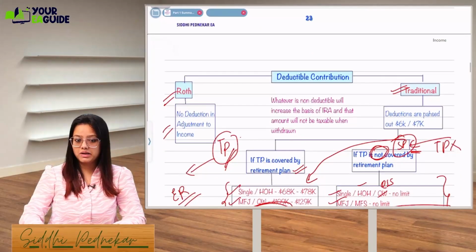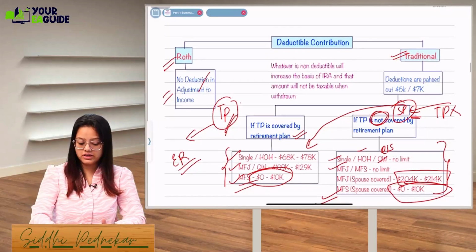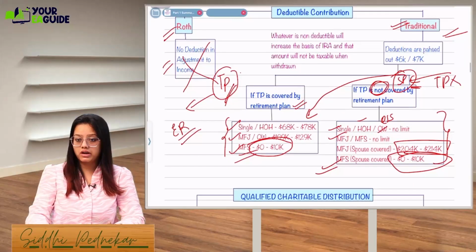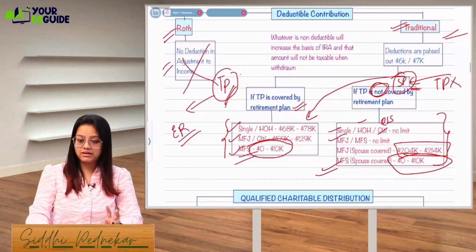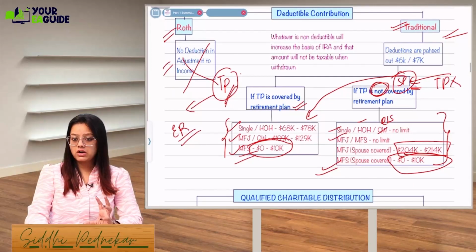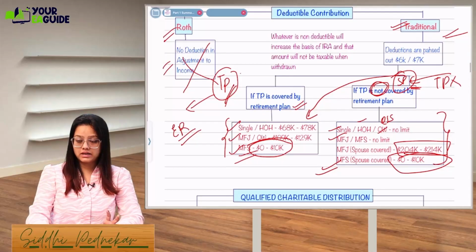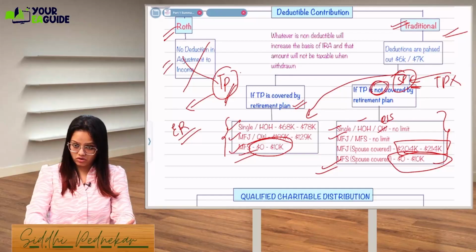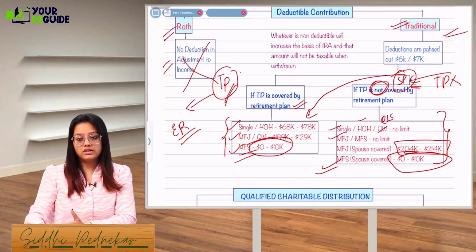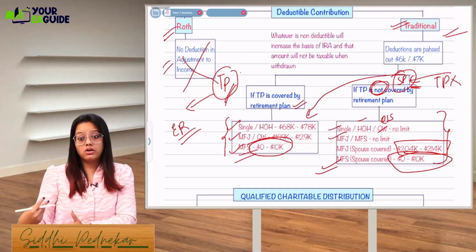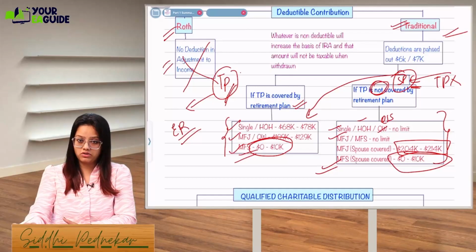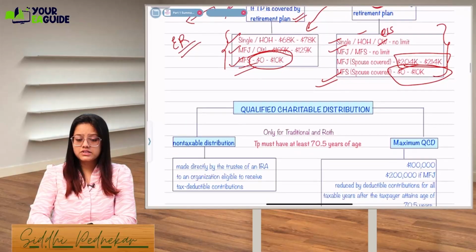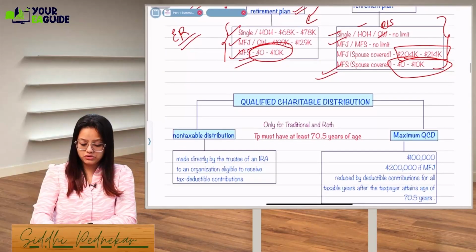Deductible contribution we have seen. In case of Roth, it is not at all deductible, so we don't have to read that. But for traditional IRA, whatever contribution you are making is deductible based on the phase out limits. You'll have to remember that it depends on whether the taxpayer is covered by the retirement plan or not, and second, whether the taxpayer or his or her spouse is covered by the retirement plan or not. Got it, guys?